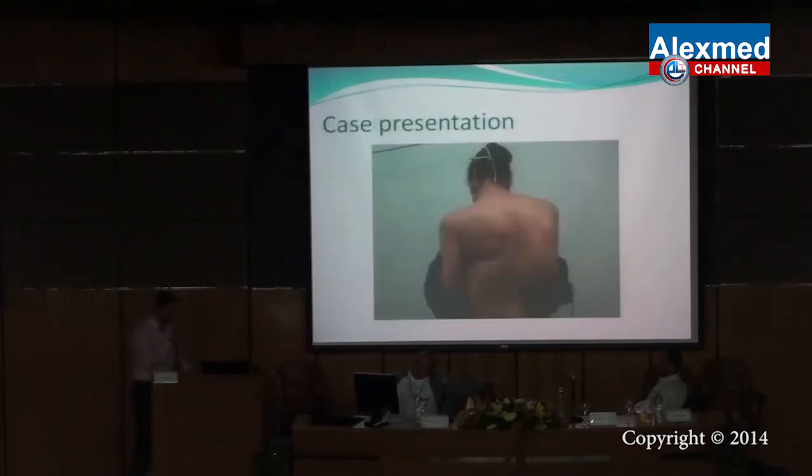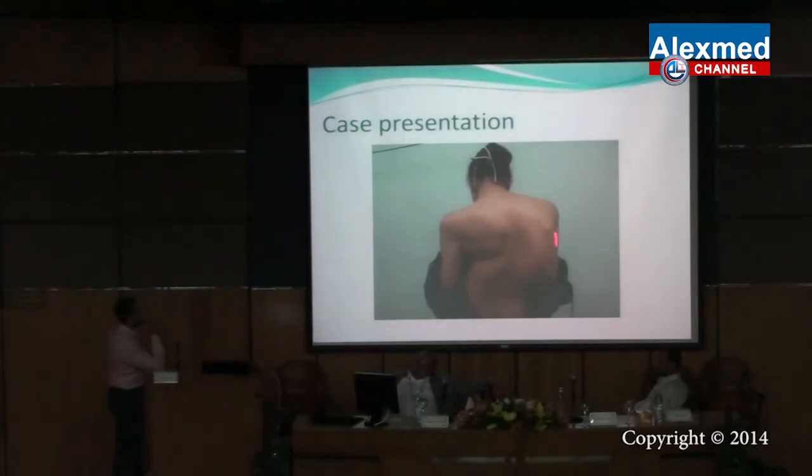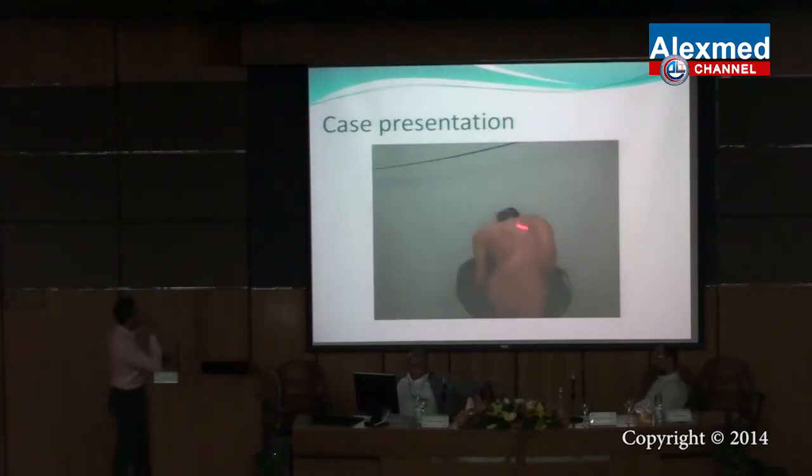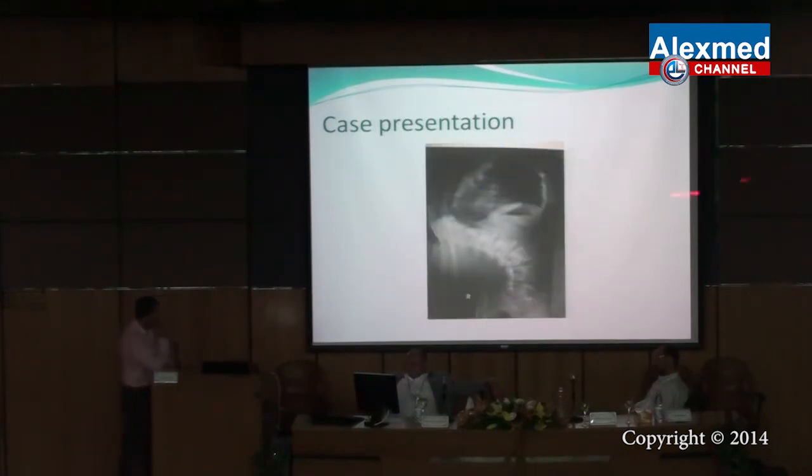This is a case of idiopathic scoliosis. It is a severe case of idiopathic scoliosis. As we see, we have shoulder imbalance. The right shoulder is elevated compared to the left shoulder. The waistline is asymmetric. On leaning forward, we have what is called the rib hump. This is the plain X-ray of the whole spine AP for that case. We have a main thoracic curve, a proximal thoracic curve, and a thoracolumbar curve. It is a flavored triple major curve.